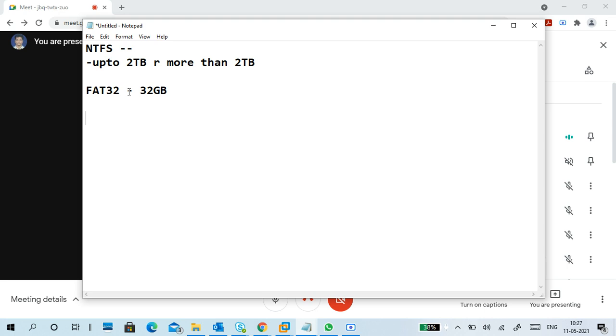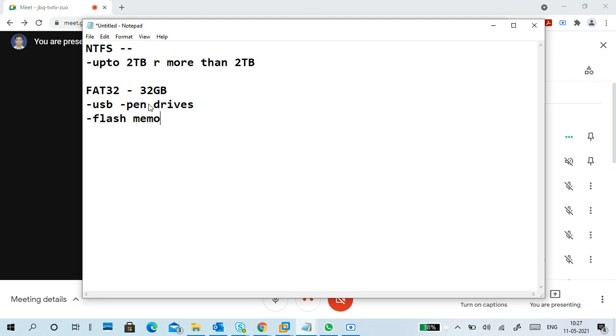Now FAT has an issue, that is the limited size of 32 GB. And where are we using this FAT? USB storage devices like pen drives. Normally, if you have a pen drive, you put a FAT32 file system in that one.